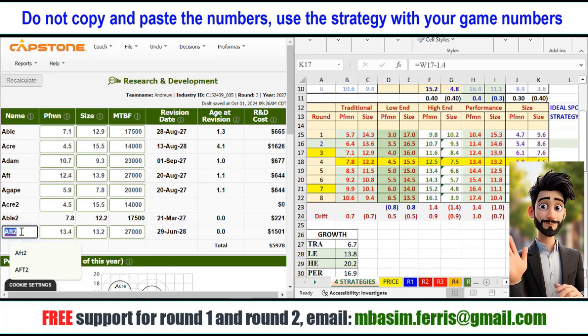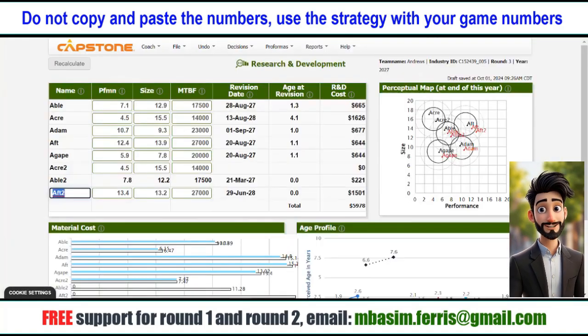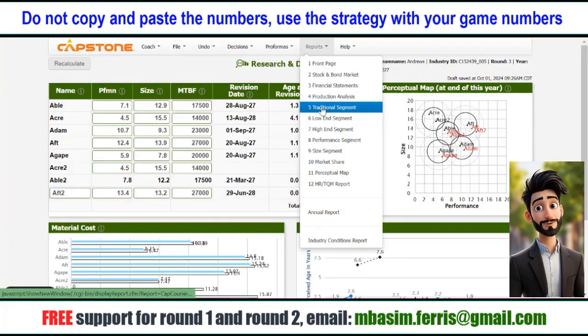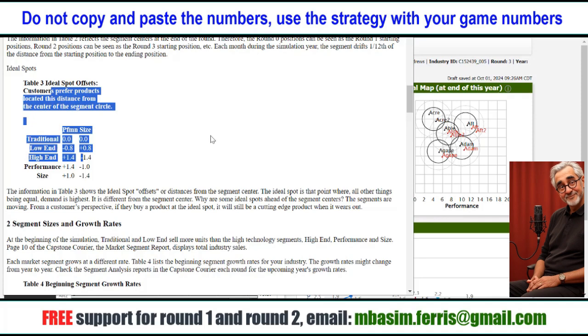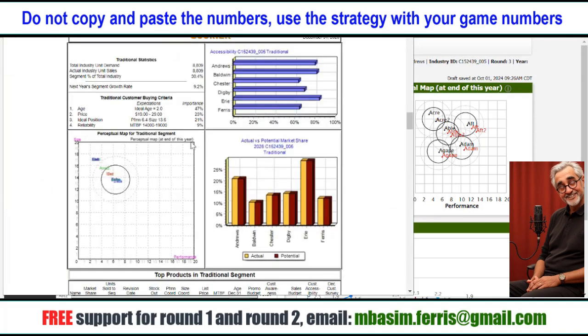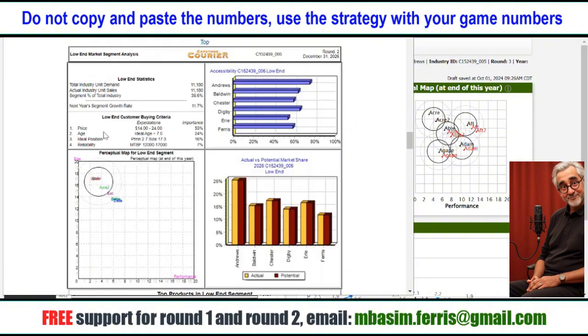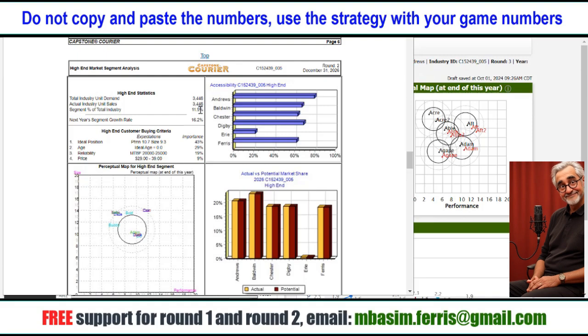New product development, ensure new products are launched at the right time. Check the revision date. Profits from new products will be seen from the next round. 3. Marketing decisions. Price, check reports for each segment to set prices. General rule: reduce by 50 cents each round to increase competitiveness.